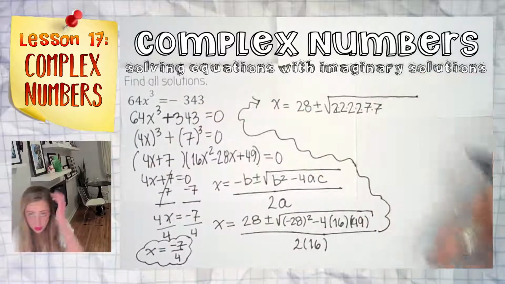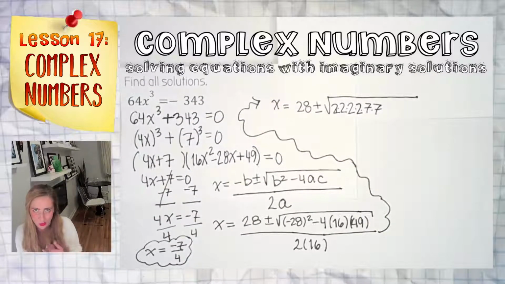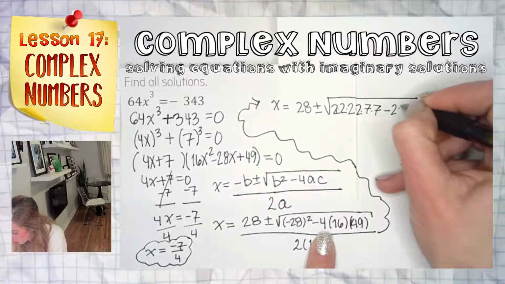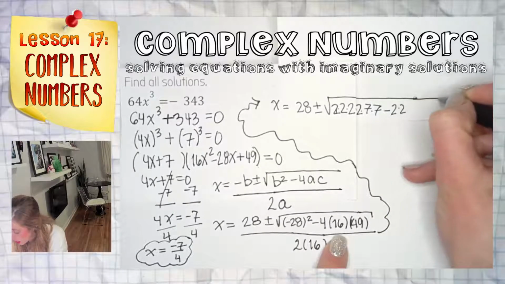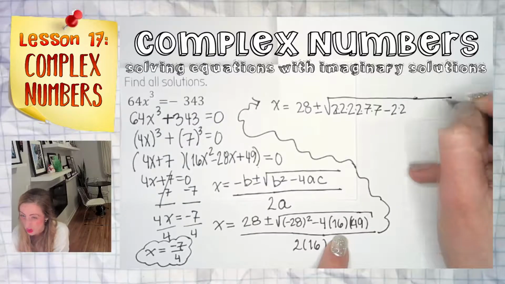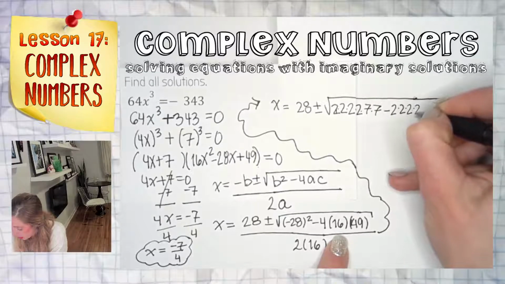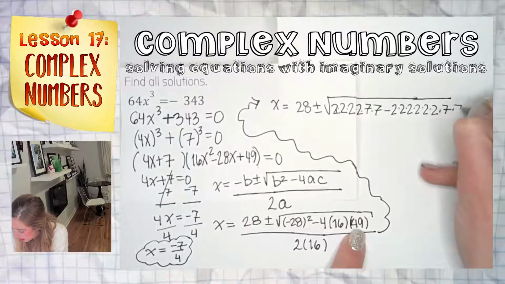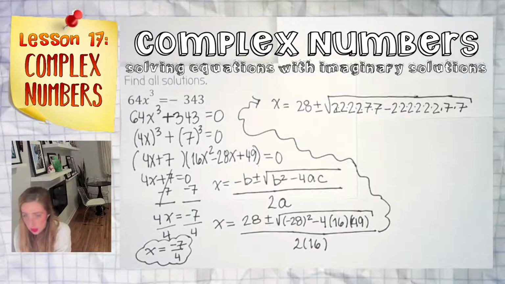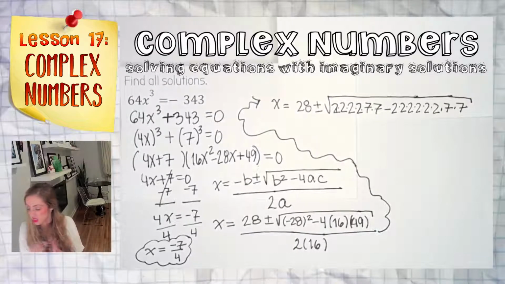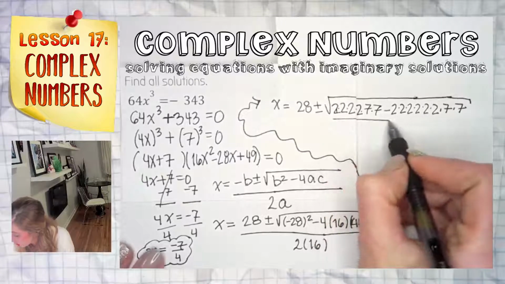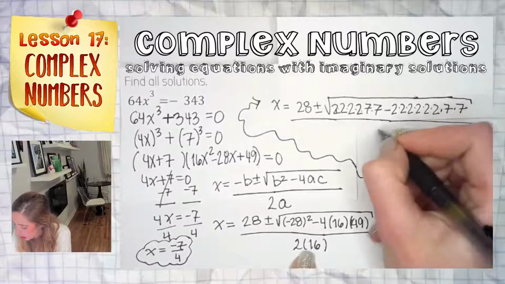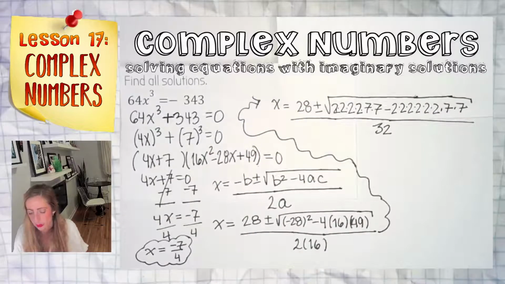I don't even need to actually square 28. Who wants to? Not me, not you. We don't want to do that. Minus 4, 2, A, 16 is 4 squared, but it's also 2 to the 4, right? So that's another 1, 2, 3, 4, and then 49, 7 and 7. I haven't multiplied any of this yuckiness, right? All over. Oh, what am I doing with this line? It should go all the way here. Silly. 2 times 16, 32.